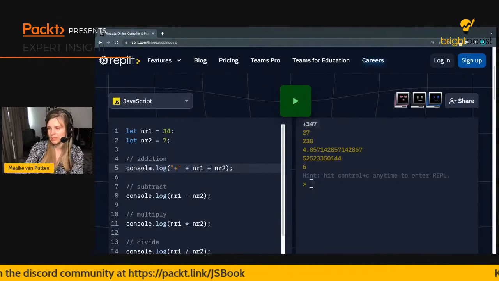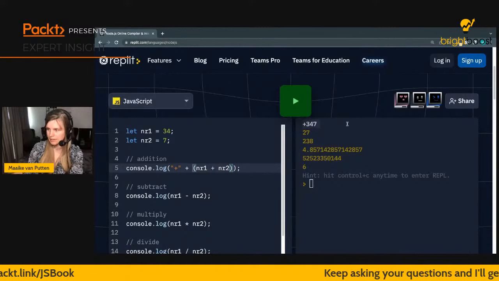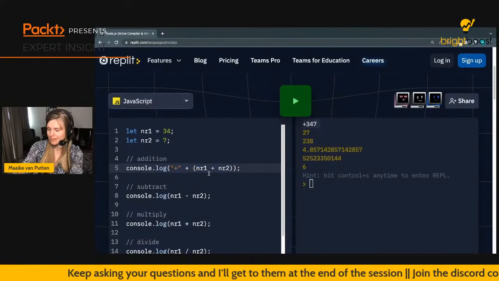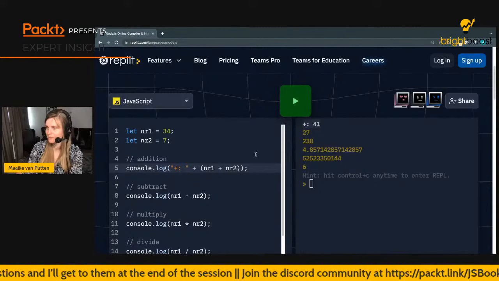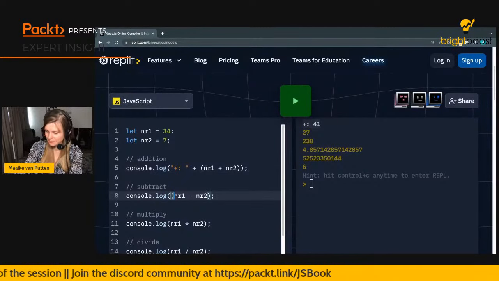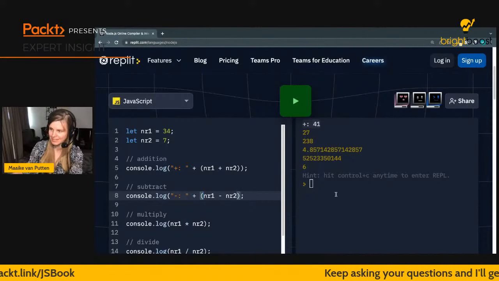So if I actually want to have it adding the numbers, I can put this between braces, and then it's going to do this part first, and these are still numbers. Then I can actually just put the operation in front of it. So now it is working. Let me just go ahead and adjust this real quick so that we have the good example online a bit before you're going to be doing exercises yourselves.